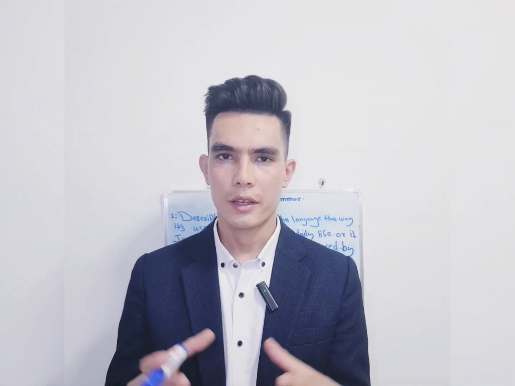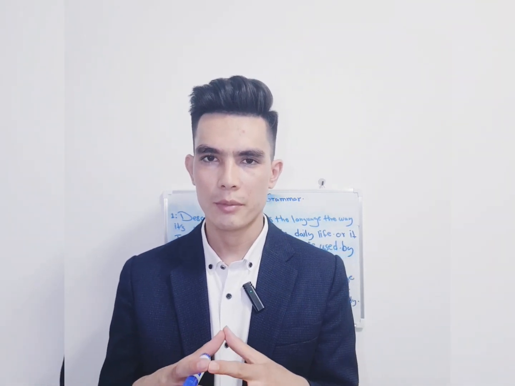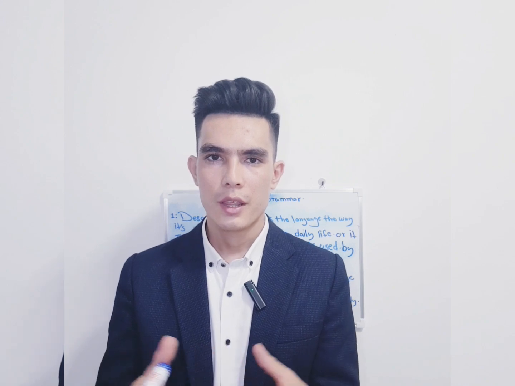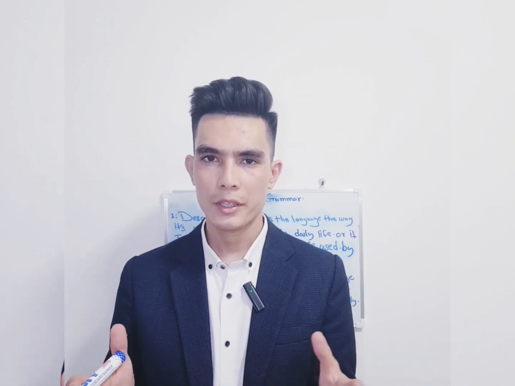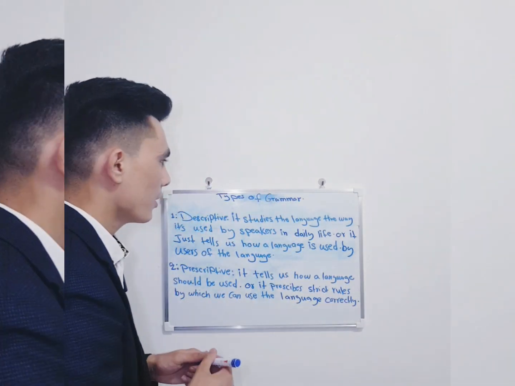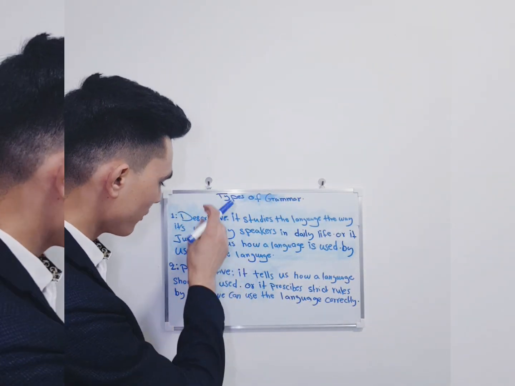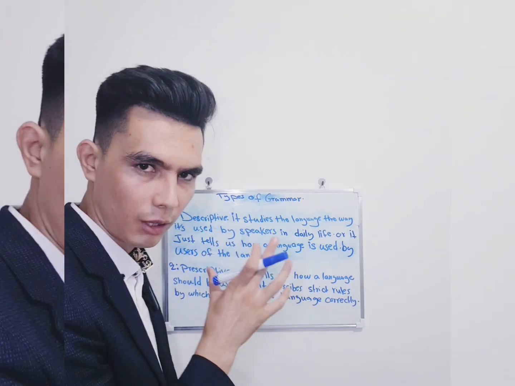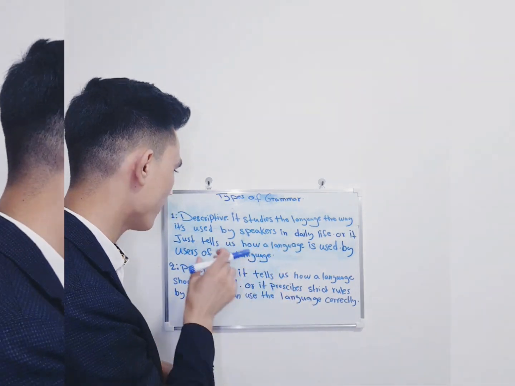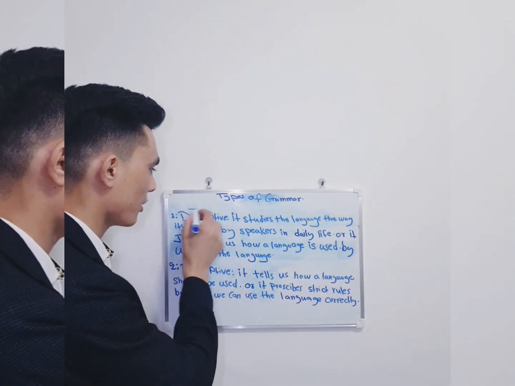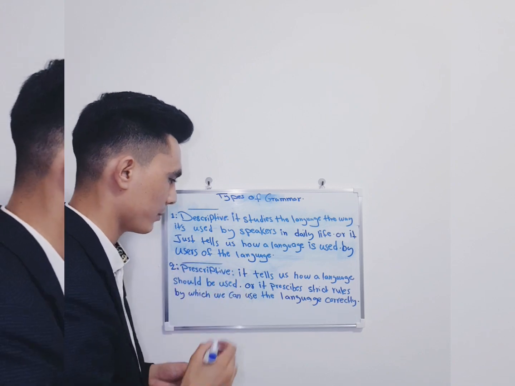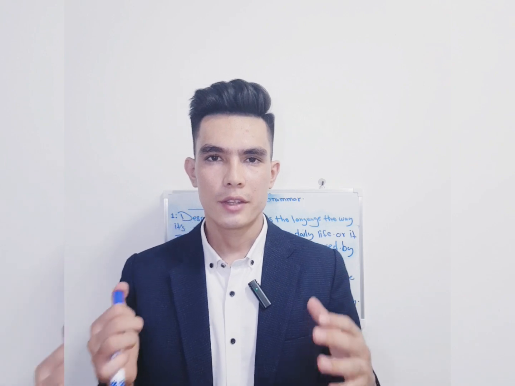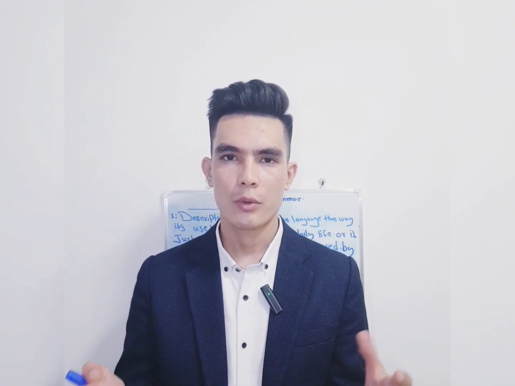After studying and knowing the definition of grammar, now it's time to learn the types of grammar. But how many types of grammar do we have? So let's begin. Generally, we have two main types of grammar, two main parts of grammar. The first one is called descriptive, and the second one is called prescriptive. We will see the difference between them, and we will define each of them, how it works and what it says.